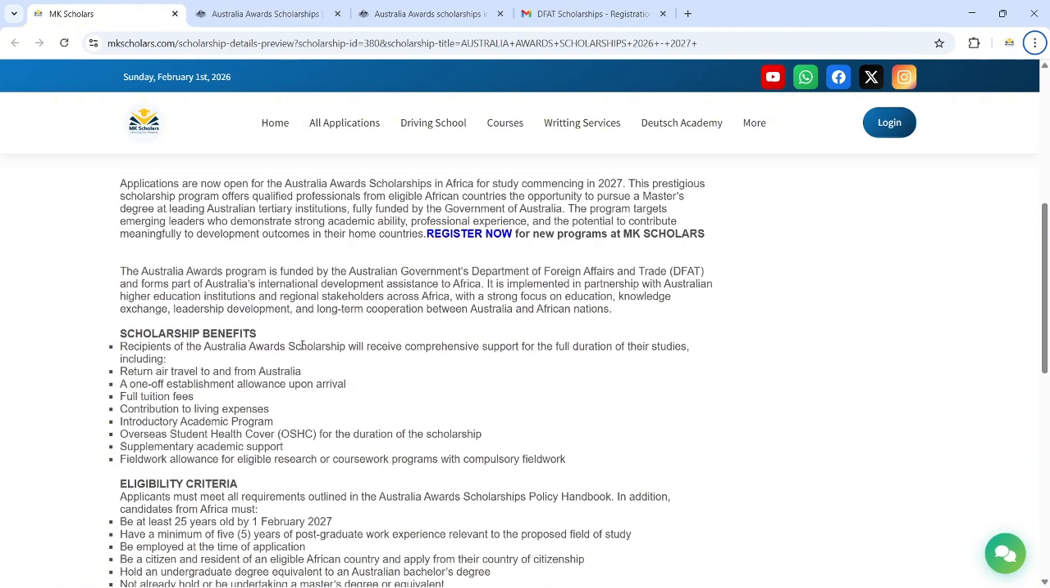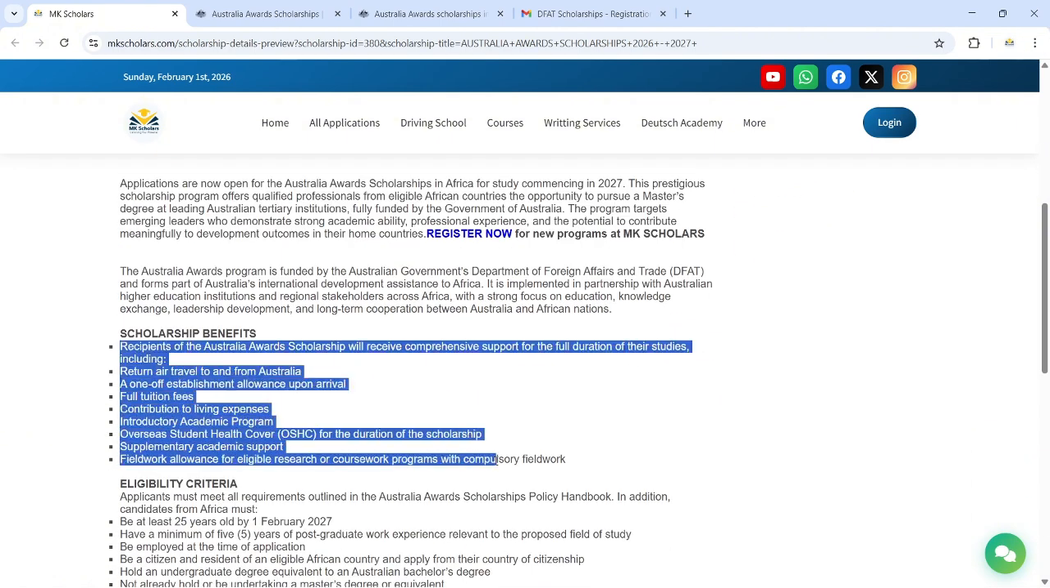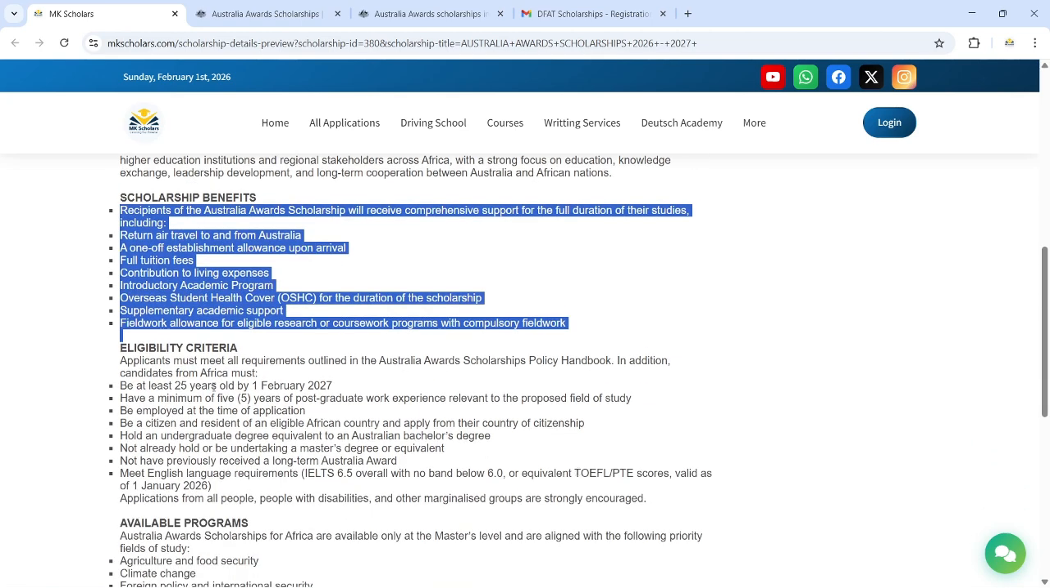Talking about the scholarship benefits, each and everything is going to be covered, including flight tickets, food, tuition, and living allowance. Each and everything is going to be provided for you. Then we get into the eligibility criteria once we go into the application portal.